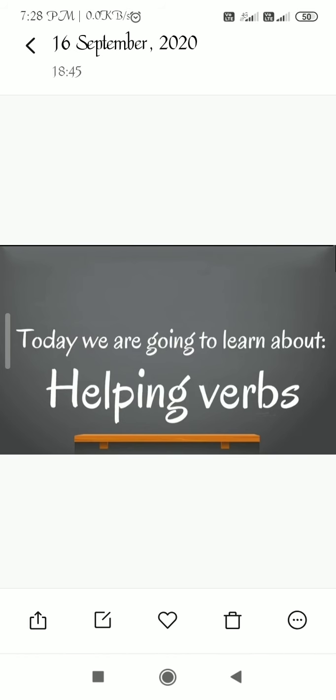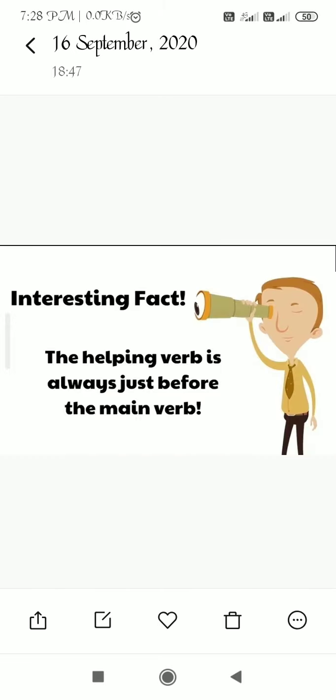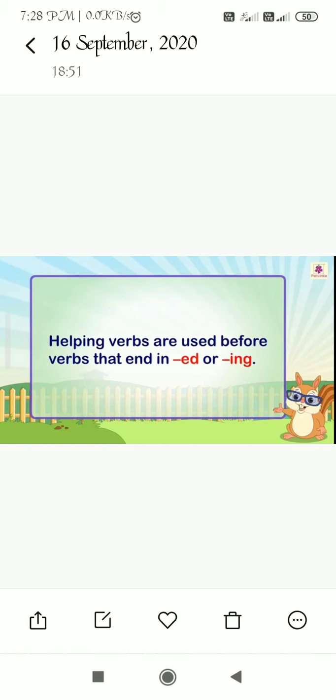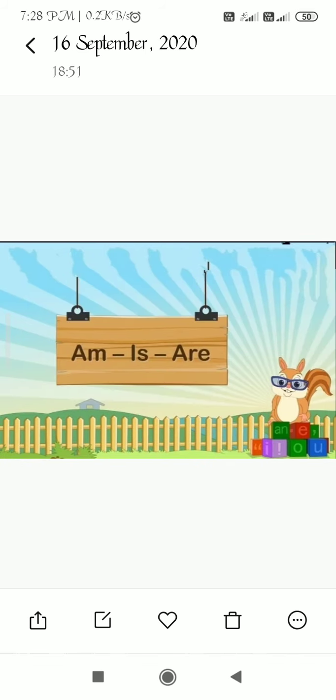Helping verbs are also called auxiliary verbs. Helping verbs help a main verb to express and state an action or a state. The helping verbs are always used just before the main verb. The helping verbs are used before verbs that end in ed or ing. Some of the helping verbs are am, is, are, was, has, have and had.